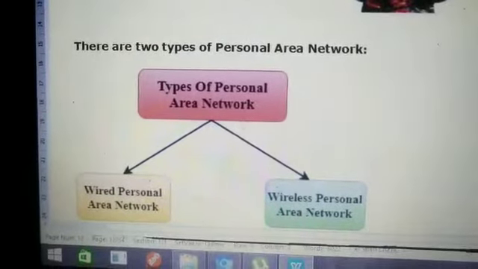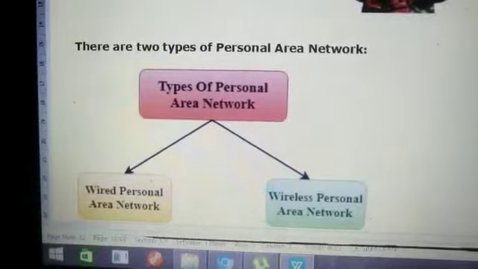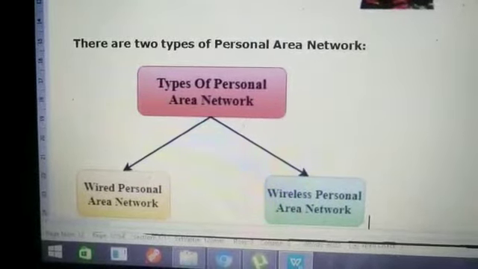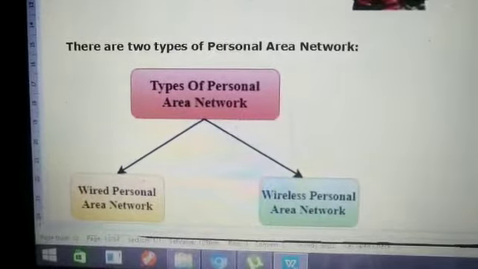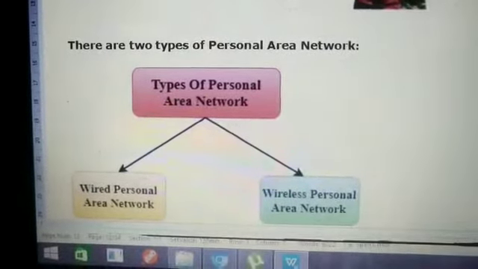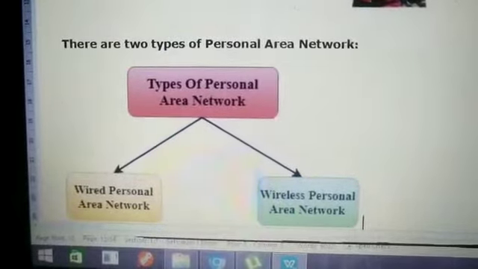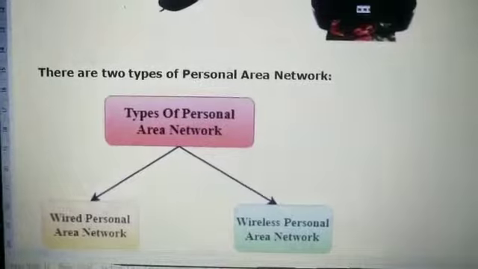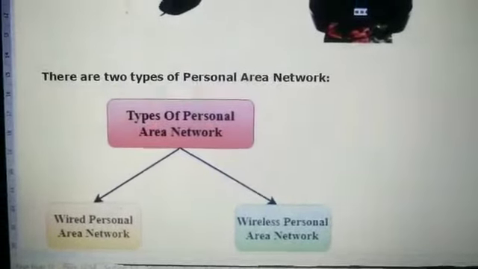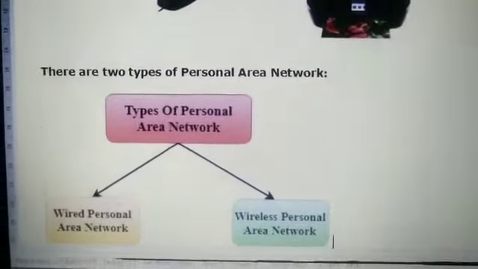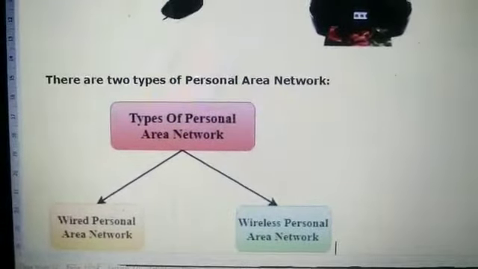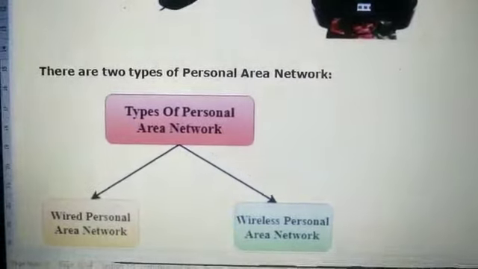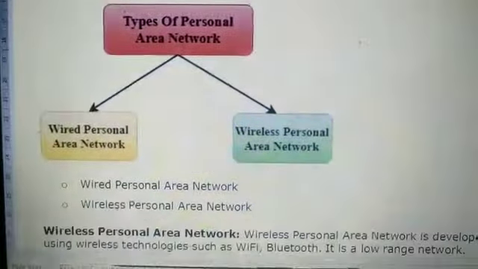Or else you can connect a wired mouse with your system also, because an inbuilt mouse is also there in your laptop. But if you don't want to use that one, you can use the wired mouse with it also for your personal comfort. So depending upon this, there are two types of personal networks available. One is wired personal area network, another one is wireless personal area network. These two.